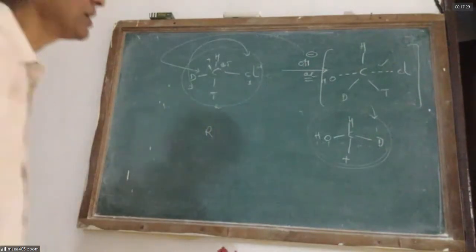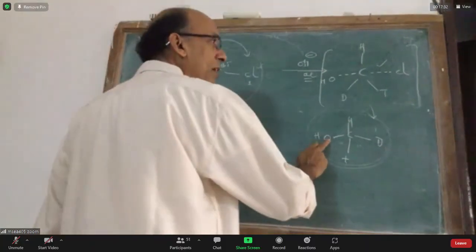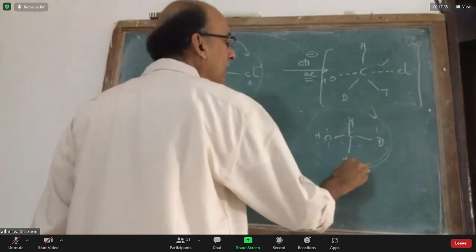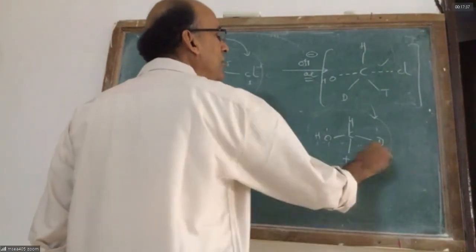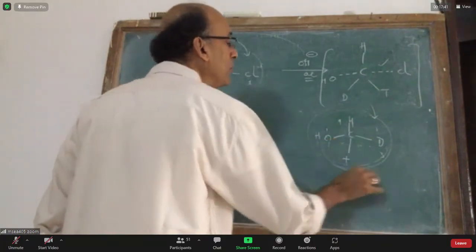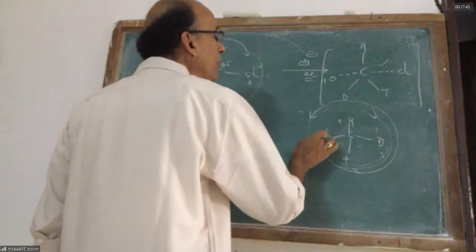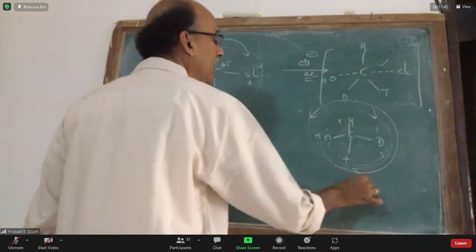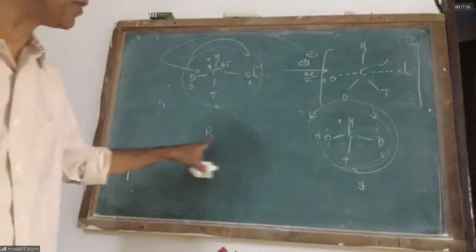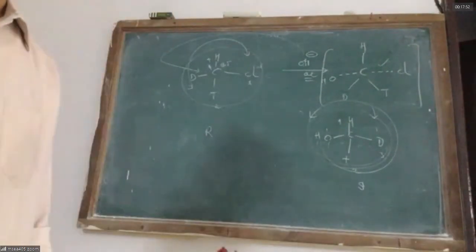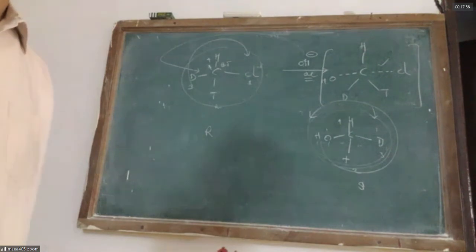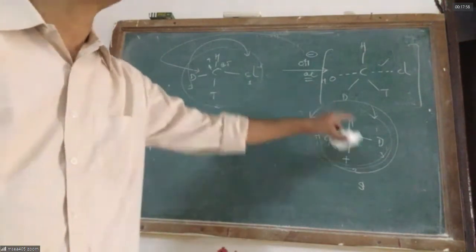Here, looking at the oxygen, it has high priority with atomic number 8, then tritium has the next higher priority, then deuterium, then hydrogen. With your eye, you observe it moves in this way, going from high priority to low priority. So if the starting compound has R configuration, the product will have S configuration, and this type of inversion of configuration is observed in the SN2 reaction.